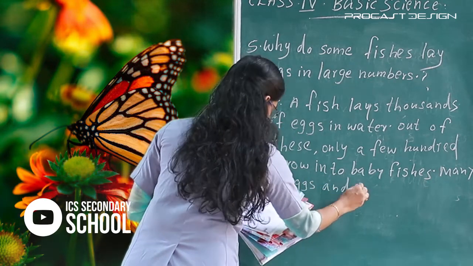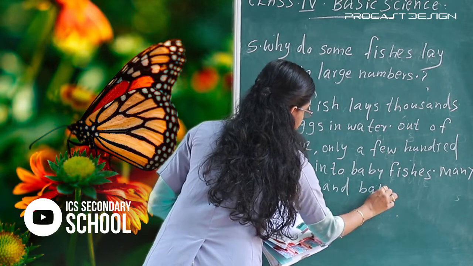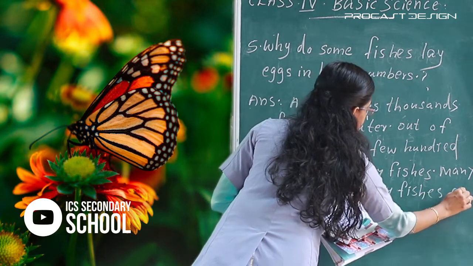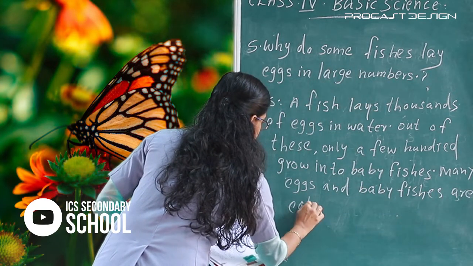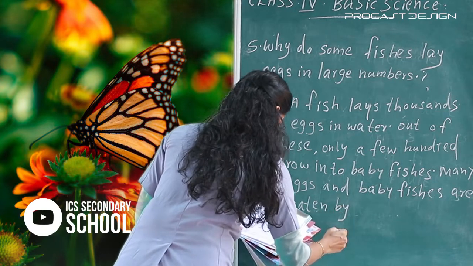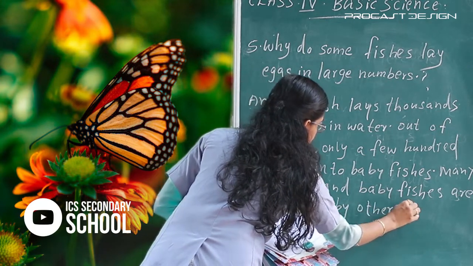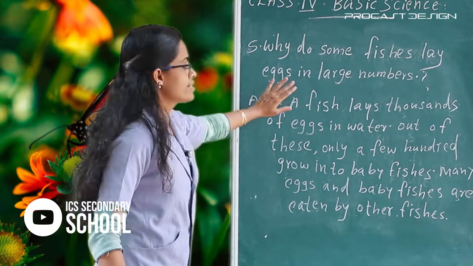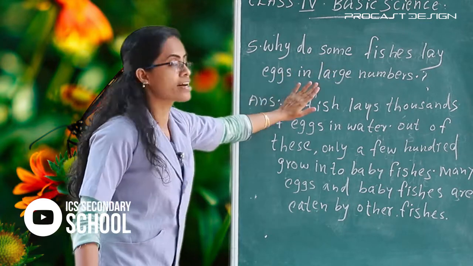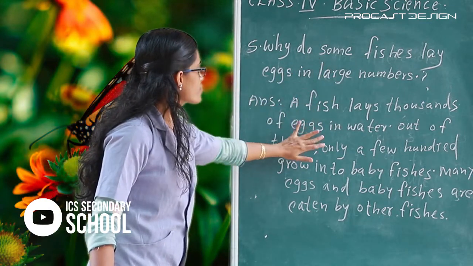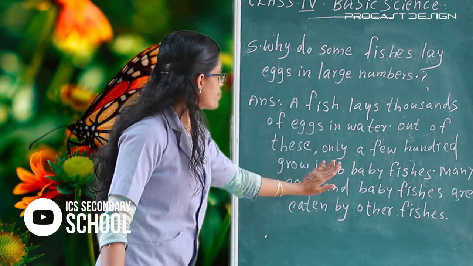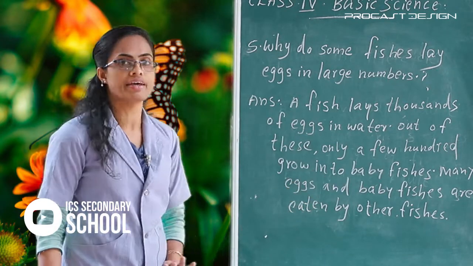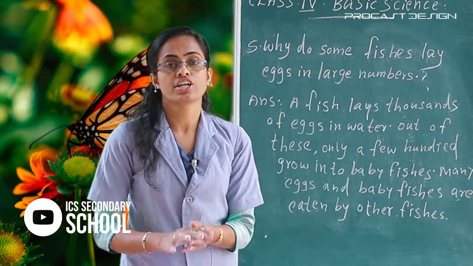Many eggs and baby fish are eaten by other fish. Listen here, the last question: why do some fish lay eggs in large numbers? A fish lays thousands of eggs in water. Out of these, only a few hundred grow into a baby fish. Many eggs and baby fish are eaten by other fish. Clear? Then all of you study well.